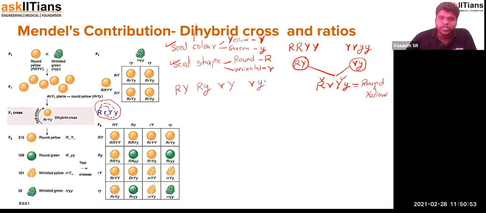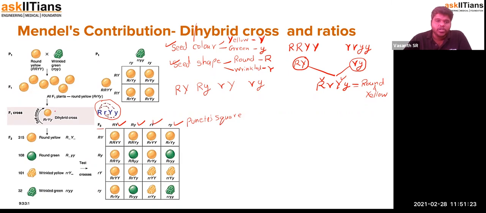By doing so, we get a combination over here. You see capital R capital Y, capital R small y, small r capital Y, small r small y. We do that on both sides. This square-shaped structure we call the Punnett square. The Punnett square is an easy way to acquire the ratio very easily.